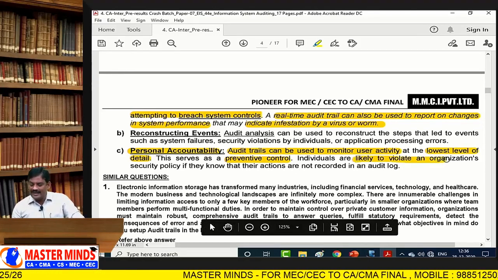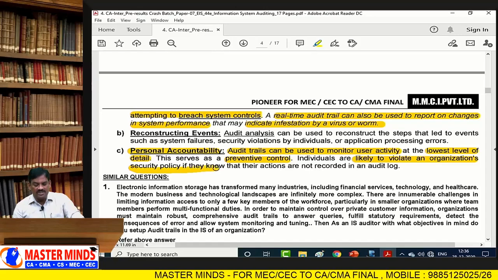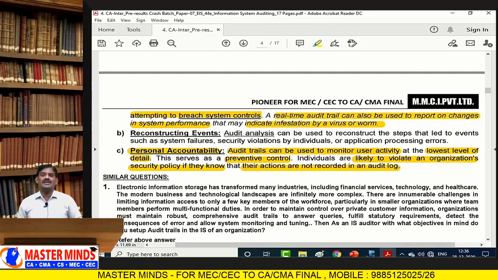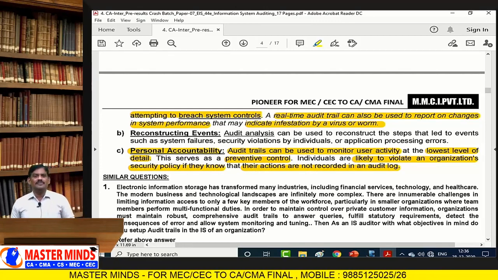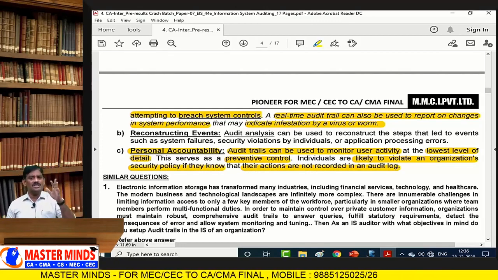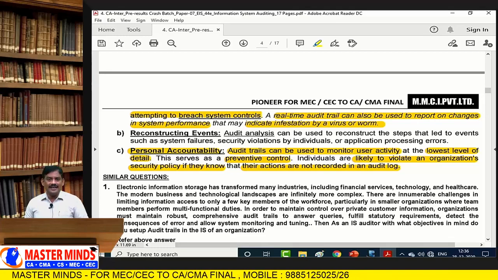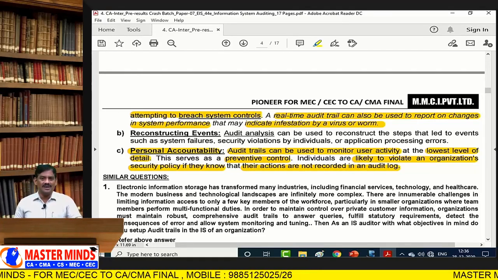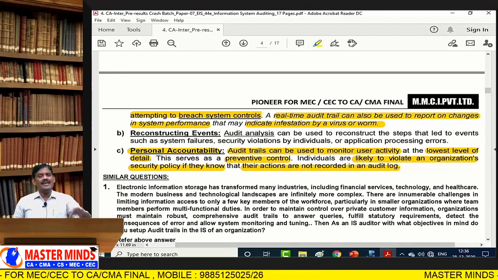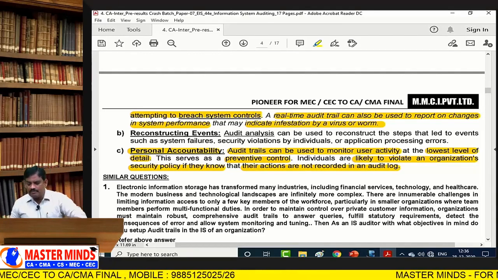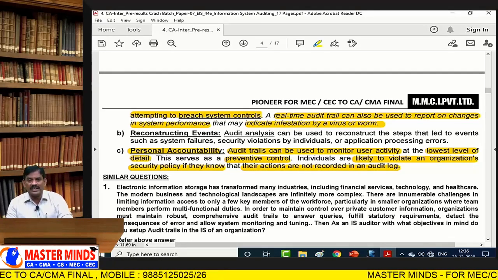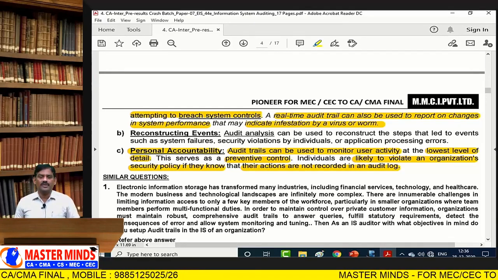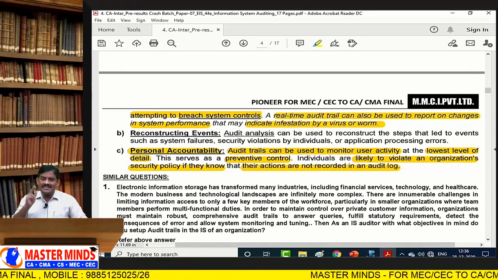Individuals are likely to violate an organization's security policy if they know that their actions are not recorded in the audit log. Many people perform some malicious activities, and their intention is that they are not going to be recorded in the organization log. So, each and every activity, for example, here I am performing some set of activities within the system. Everything is recorded.